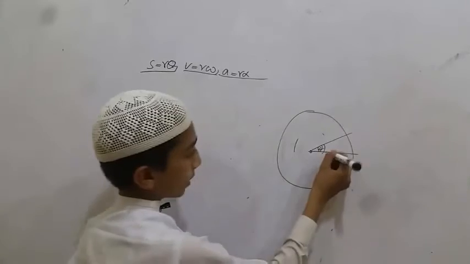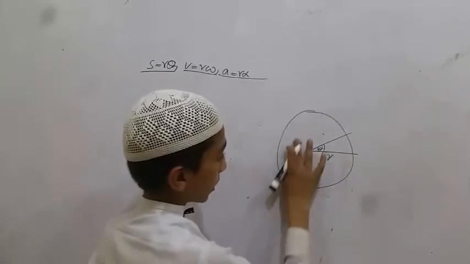This is angle theta and this is the radius of the circle.